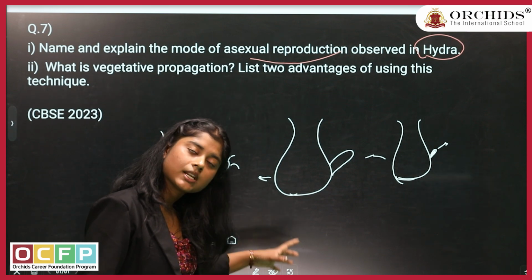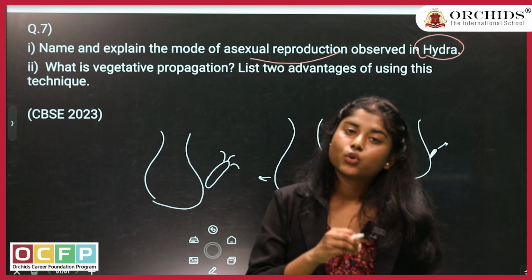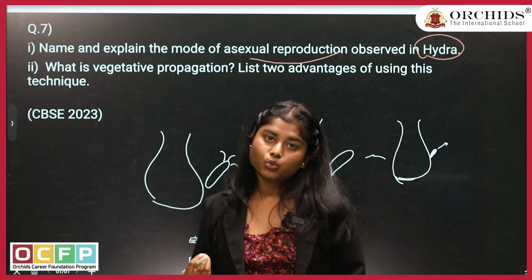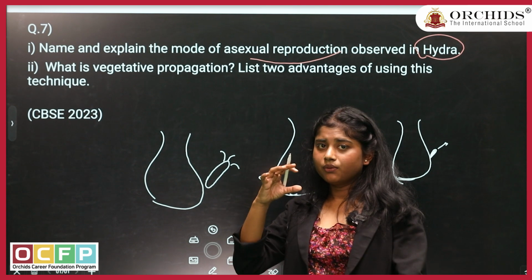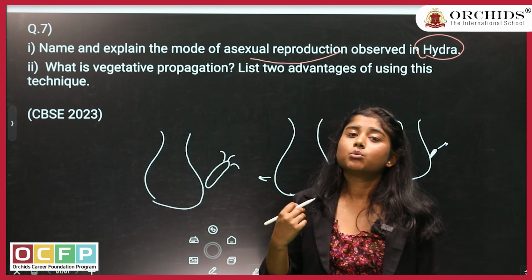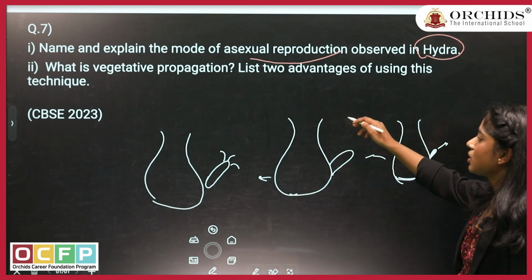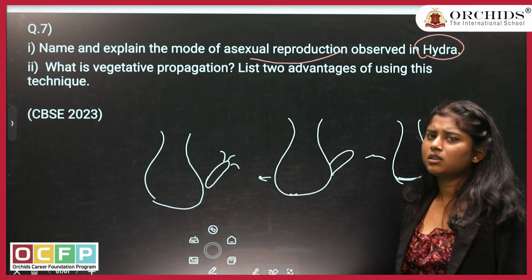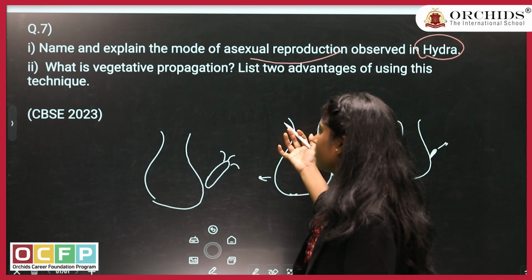First of all, it will start having an outgrowth over it. That outgrowth will survive over the parent Hydra or parent body for some time, and with time, when it is matured enough, it will be detached or removed from the parent body and start its own life. Next question of yours, what is vegetative propagation? This question we have seen before also, but still, what is vegetative propagation?